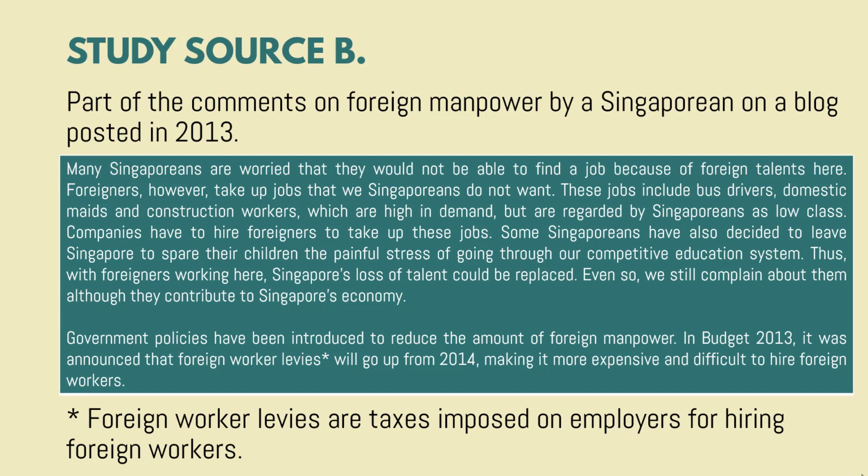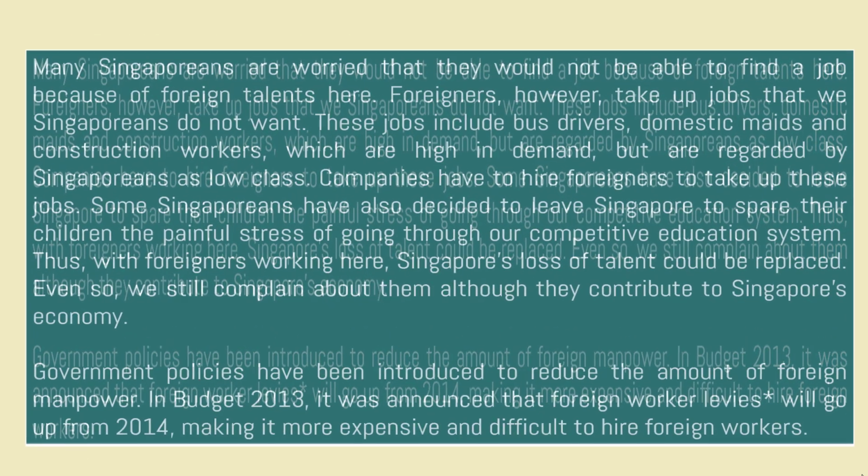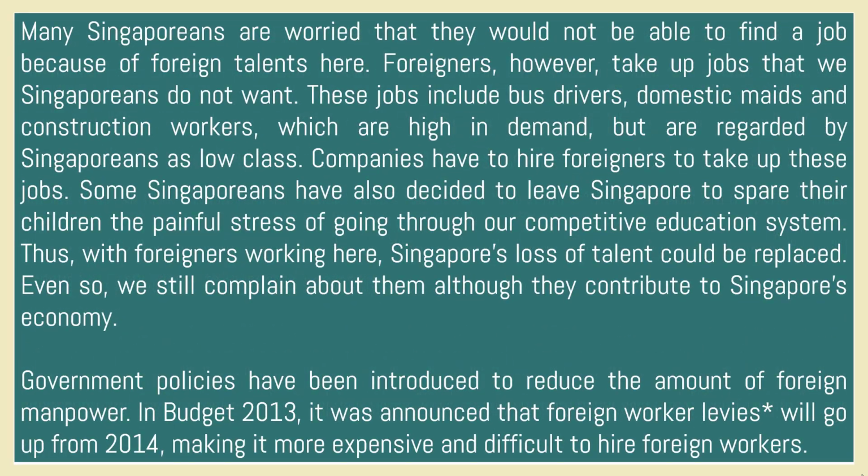Source B, part of a comment on foreign manpower by a Singaporean on a blog posted in 2013. When we're talking about levies, we are talking about taxes imposed on employers for hiring foreign workers. They have to pay extra money because they wish to hire foreign workers instead of Singaporeans. One important clue is that each idea is actually contained within a paragraph. So when we have 2 paragraphs, essentially we're looking at 2 different ideas. That is one very big clue when we are doing our analysis.